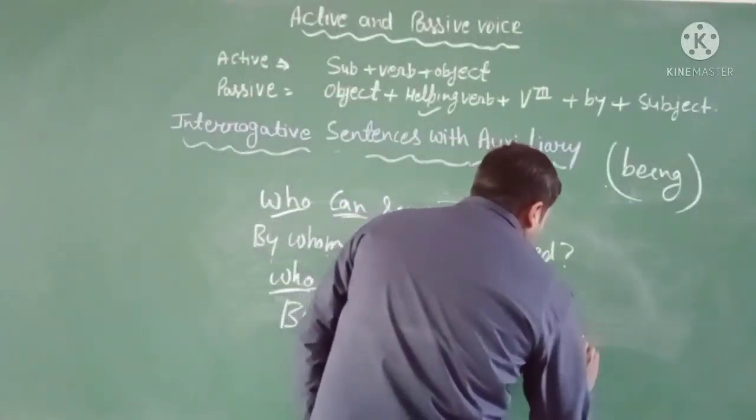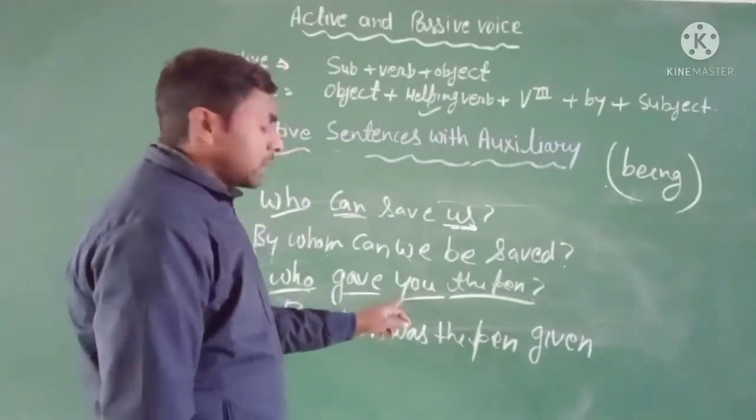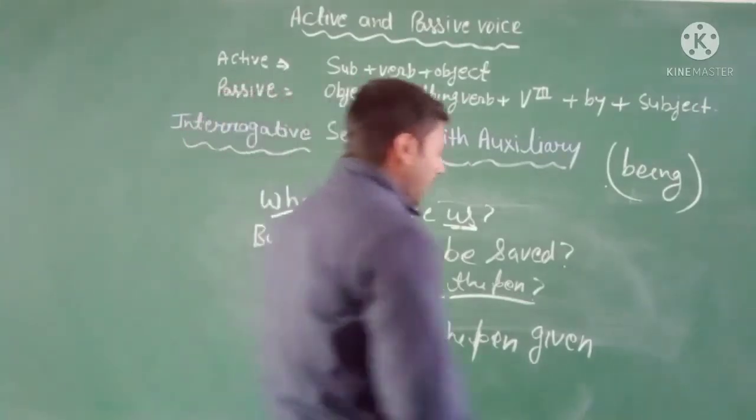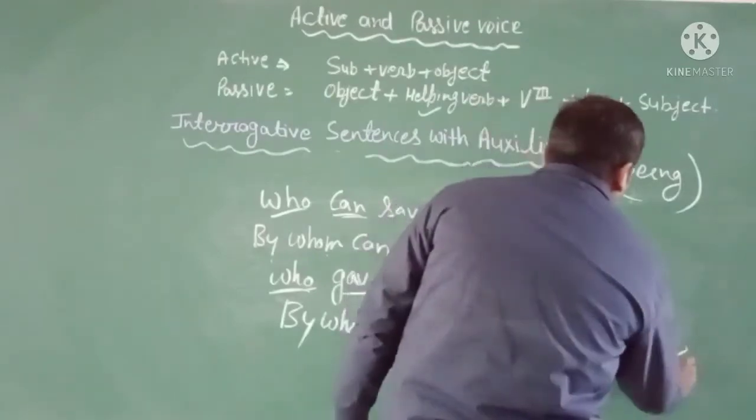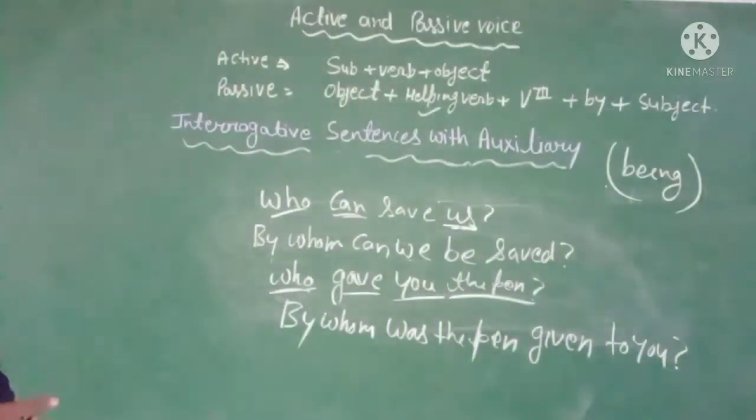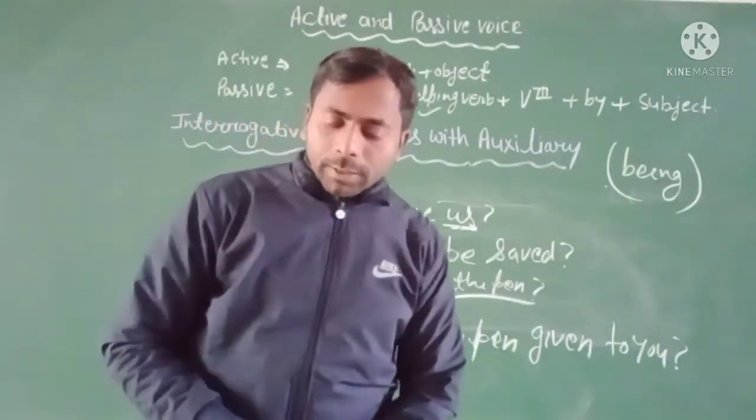Give, given. The left word is you. The left word is you. Then you have to add it to you, and then the question mark. It's very simple to change the passive voice of such type of sentence. Clear?